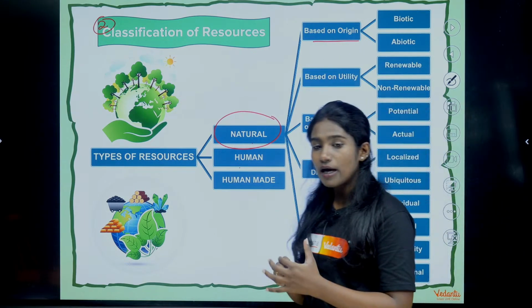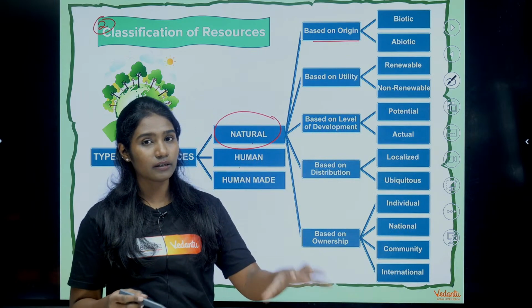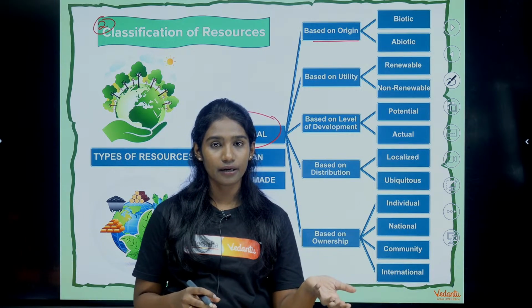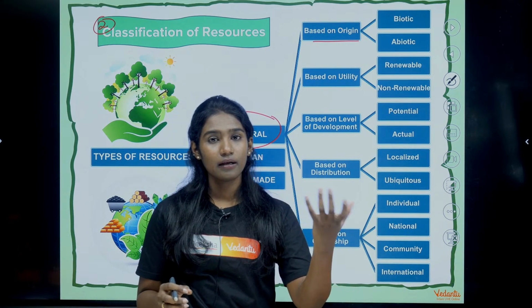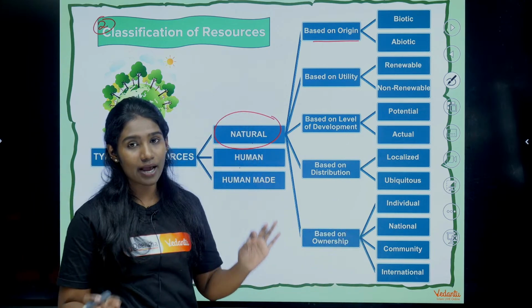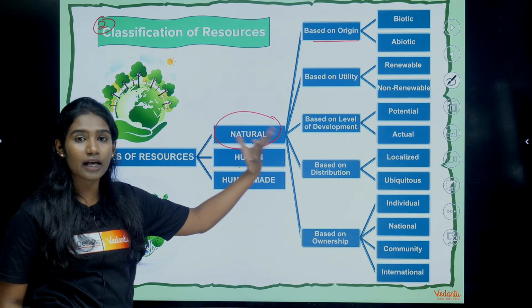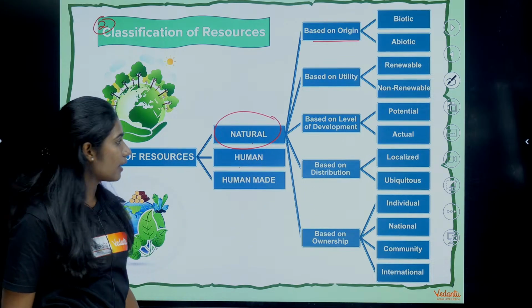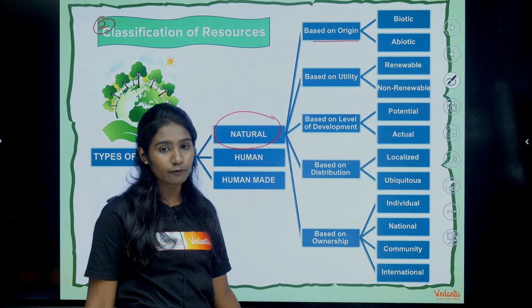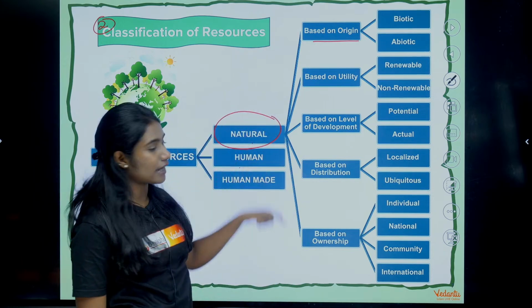I told you, see, the resources can be naturally occurring, and can be man-made also. What we are going to focus on is the naturally occurring resources, right. Again, this is further classified into 5 types.